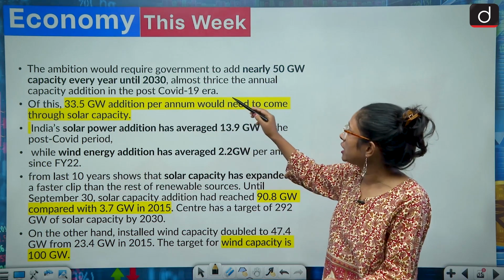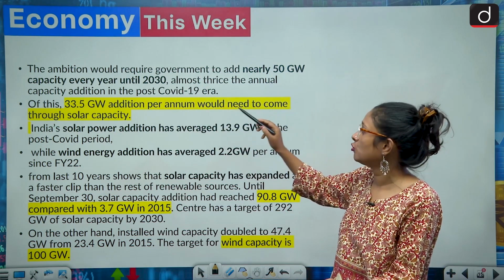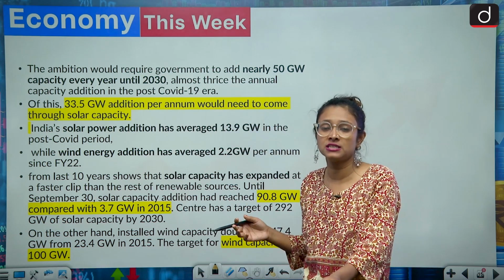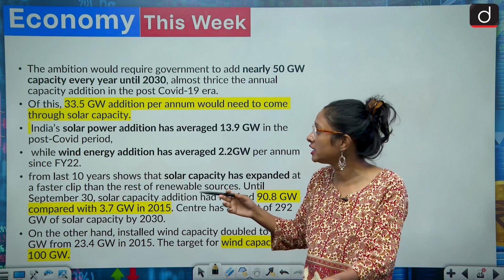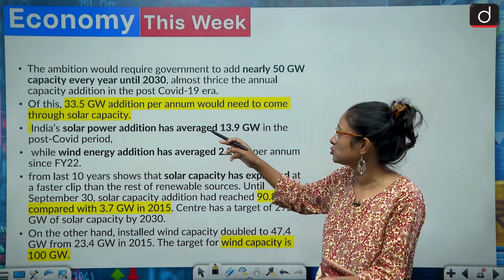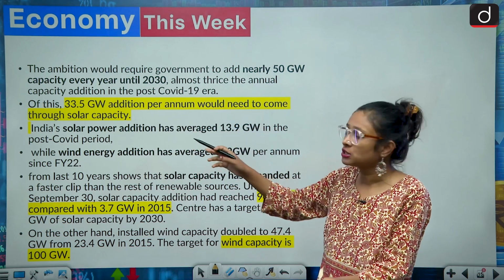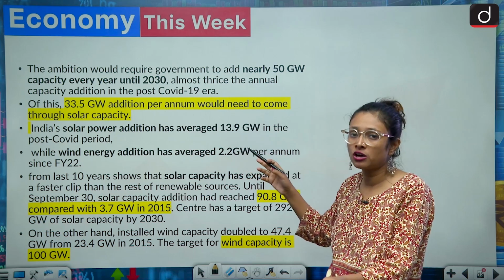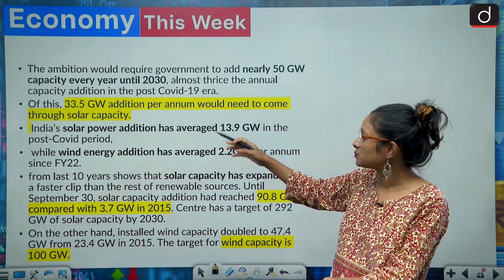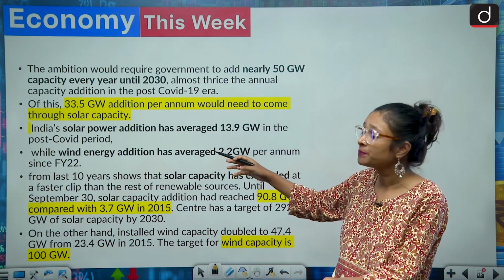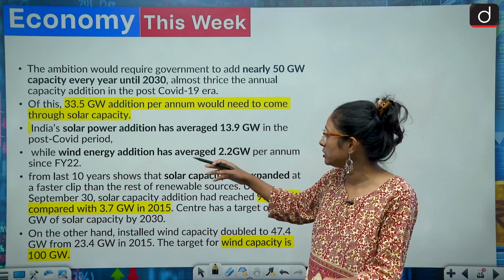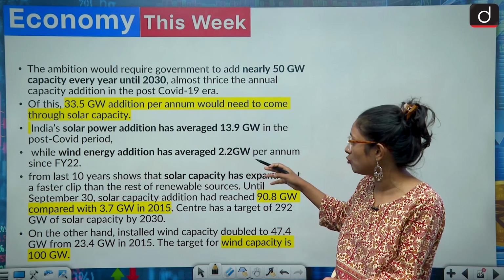The ambition would require the government to add nearly 50 gigawatt capacity every year until 2030. But after COVID, we can see there is a slowdown in the contribution, and 33.5 gigawatt addition per annum would need to come through solar capacity. India's solar capacity has contributed a lot and has developed at a very fast pace, but this process has slowed down a little during the post-COVID period. And if we talk about wind energy, it has averaged around 2.2 gigawatt.